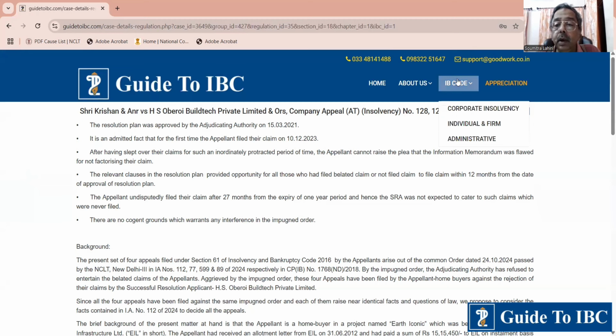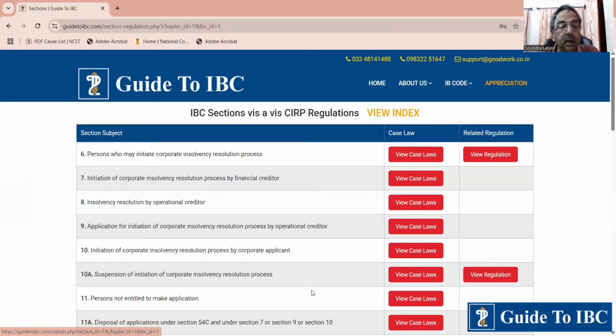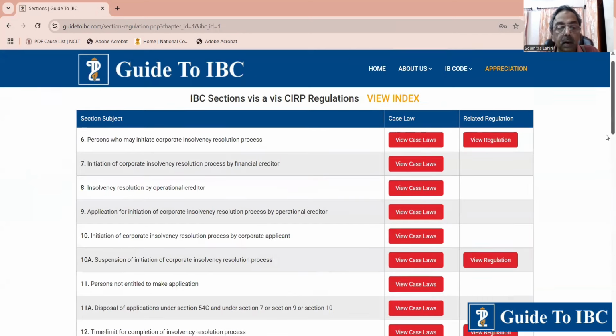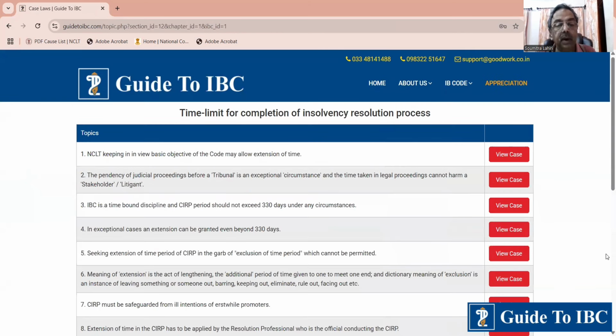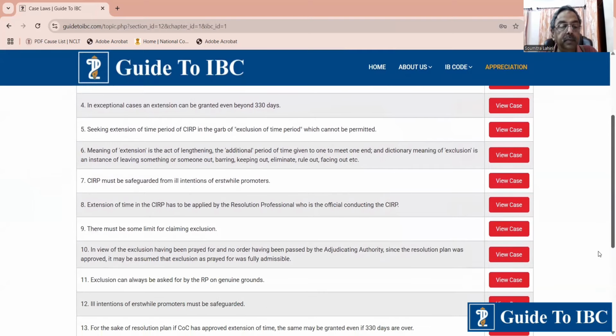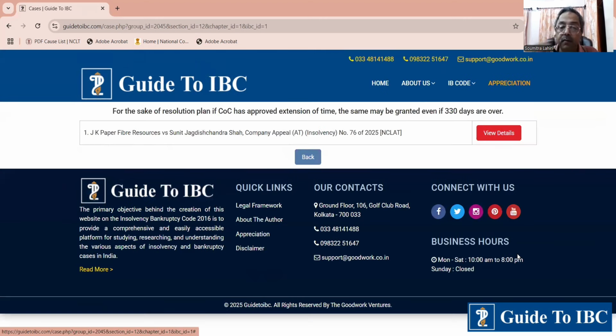Now, let us go back to the IB Code, Section 12, topic 13. For the sake of a resolution plan, if the COC has approved extension of time, the same may be considered to have been granted even after 330 days.